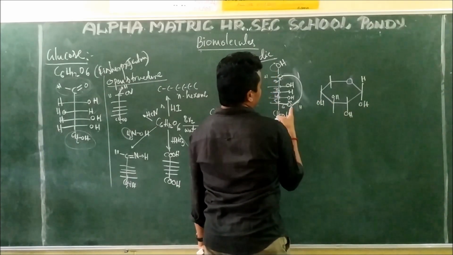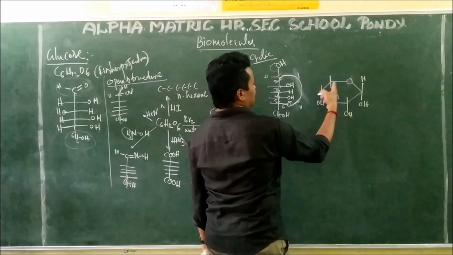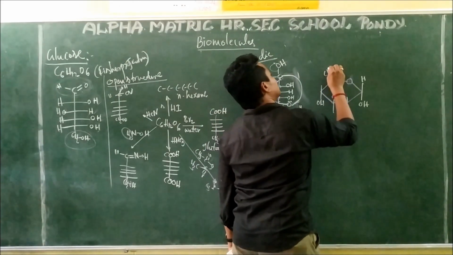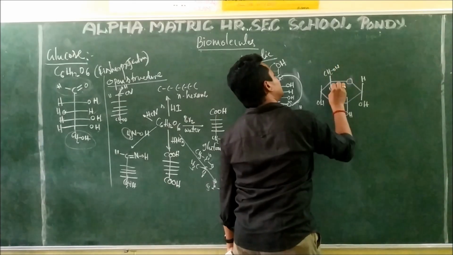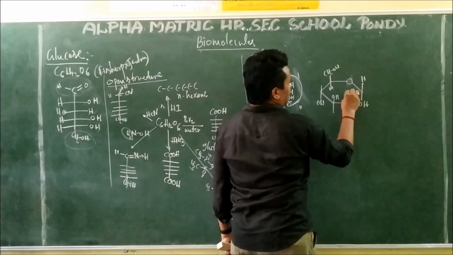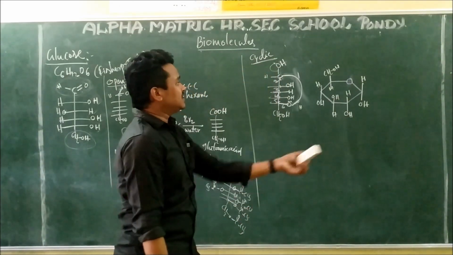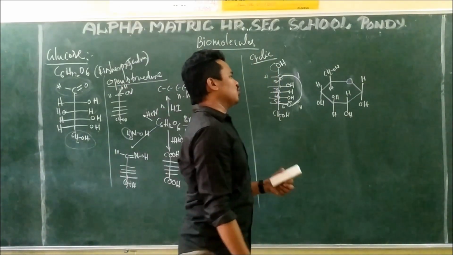Fifth position, what is there? On one side oxygen, on the other side hydrogen, and on the other side CH2OH. So CH2OH I am writing up, and H I am writing downwards. The remaining are all H. This is the cyclic structure of glucose.